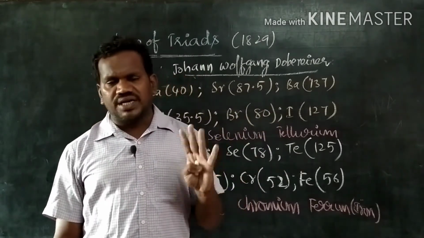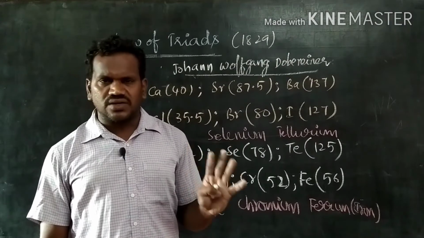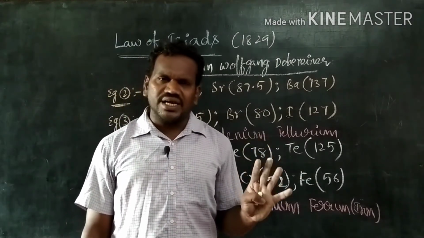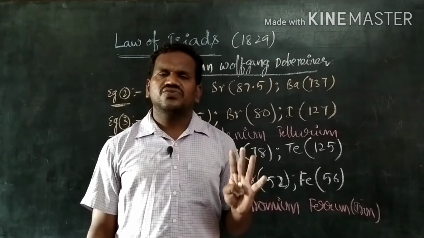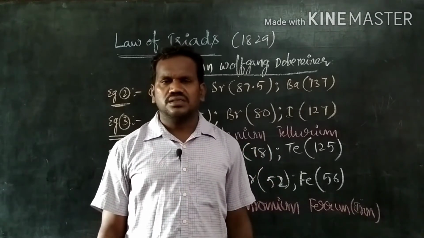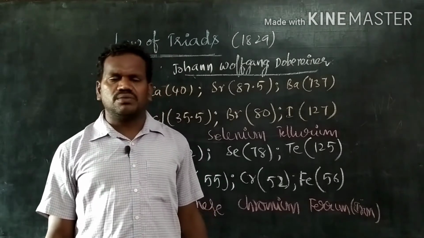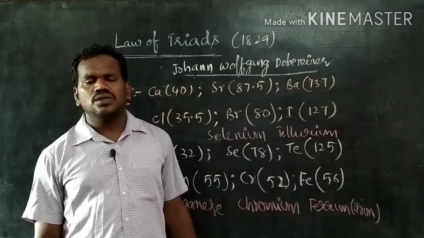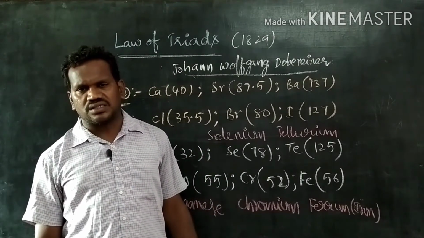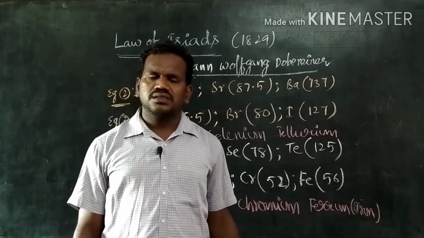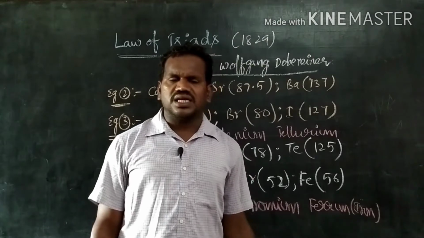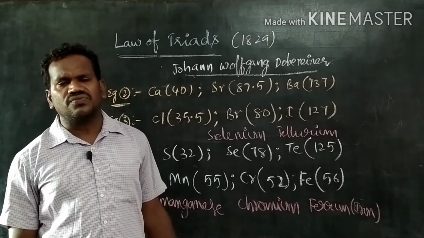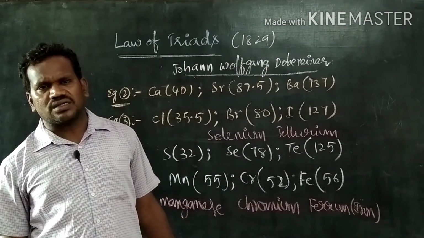The atomic weight of the middle element is equal to the arithmetic mean of the atomic weights of the first and third elements. This is the statement given by Dobereiner, called Dobereiner's law of triads. But some difficulties arise in the case of Dobereiner. Let us discuss the limitations of Dobereiner's law of triads.